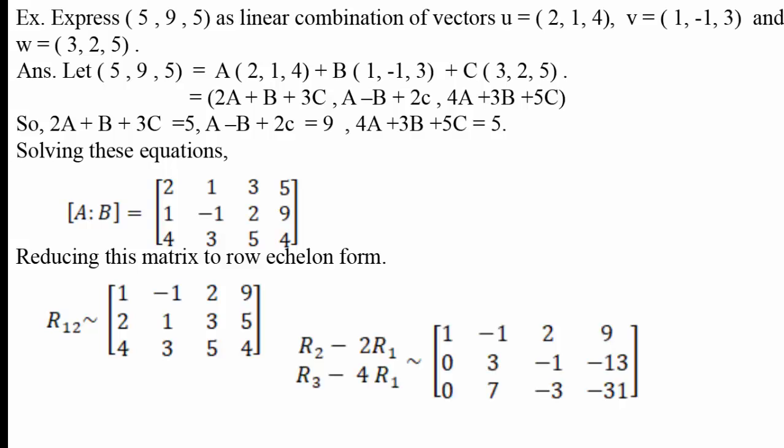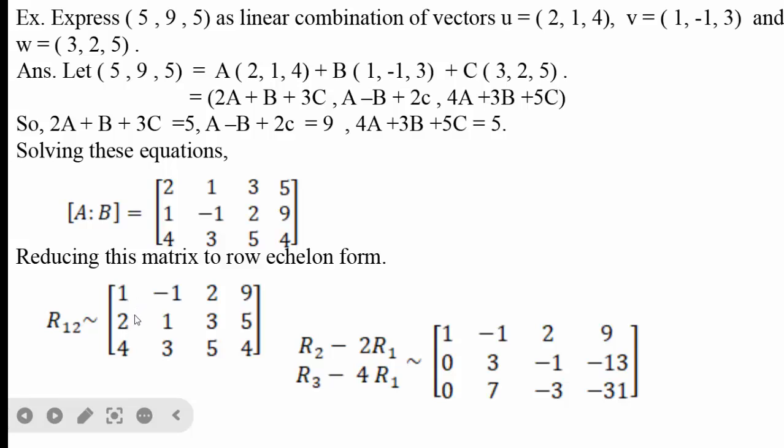Then we shall apply R2 minus 2R1 and R3 minus 4R1. Why? Because for row echelon form, we have to make the elements below the leading element 1 as 0. In R1, the element in the (1, 1) place is the leading element, and the elements below that, that is 2 and 4, we have to make 0.